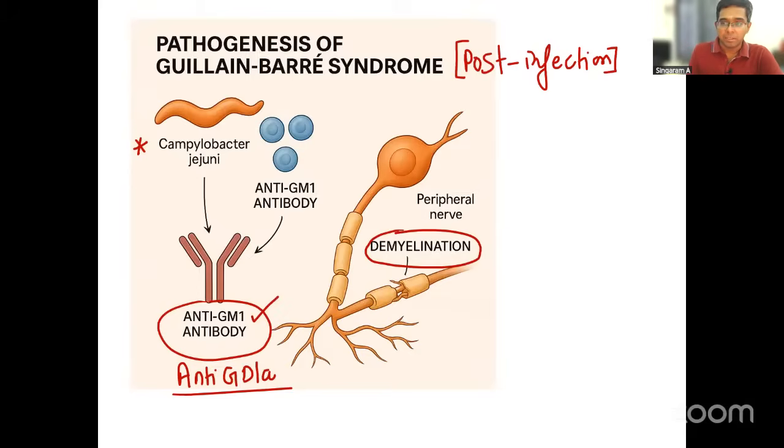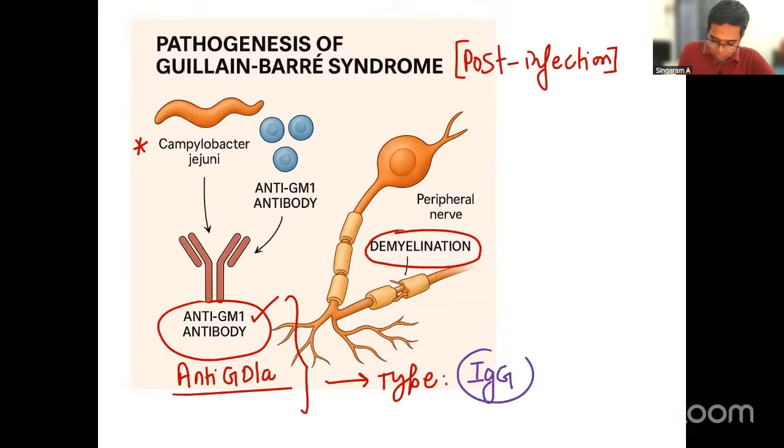Now, one question which has come in your PYQs is regarding what class of antibody they belong to. Anti-GM1 antibody and anti-GD1A antibody, they belong to which type? IgA, IgM, IgG, IgD? Yes, it is IgG type of antibody. This is one of your PYQs. Please note it is IgG type of antibody, right? So this is a short pathogenesis of Guillain-Barré syndrome, where following an infection an autoantibody forms and that targets the myelin. That's why it's called a demyelinating disorder.